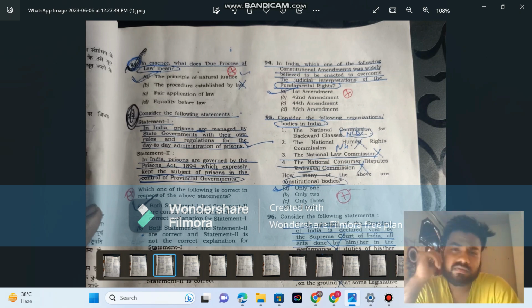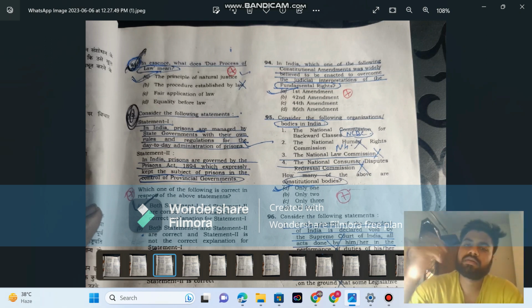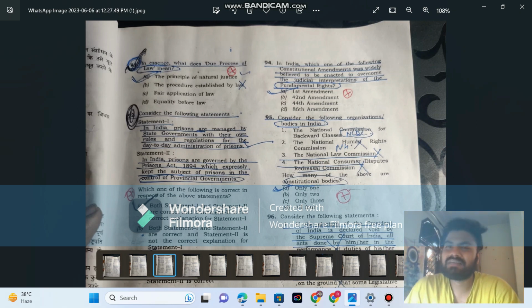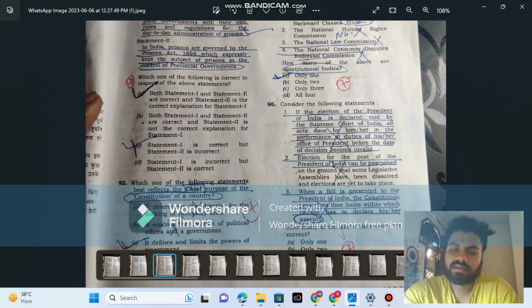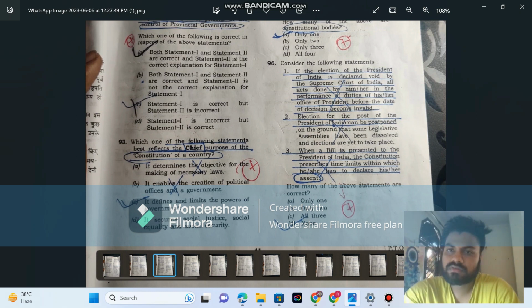In India, some of the following constitutional amendments were widely believed to be enacted to overcome the judicial intervention of the fundamental rights. This is the First Amendment only, in that they gave the Ninth Schedule and Article 31C. And this is also direct from Lakshmikant only. NCVC is the only constitutional body, and these are not. If you read anything, this is from static only.